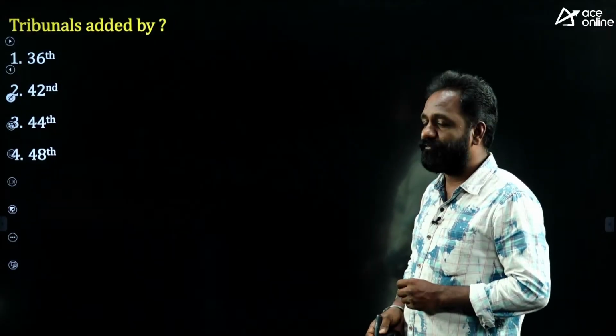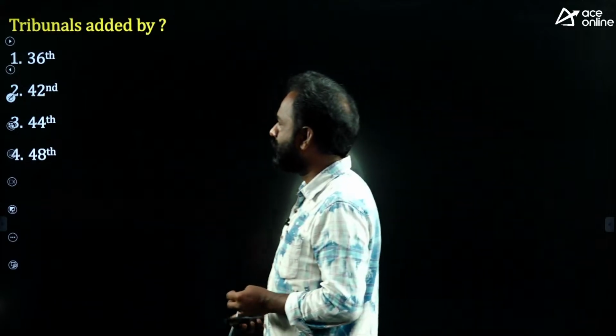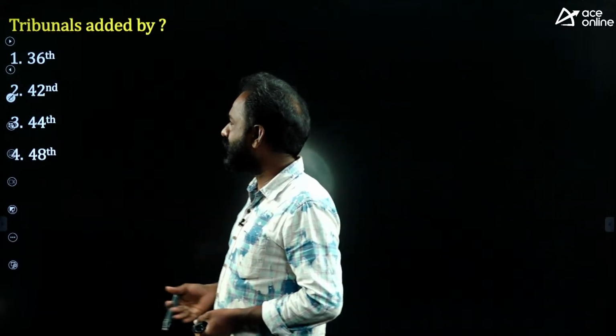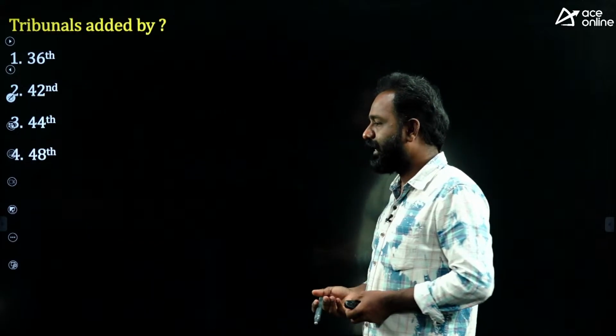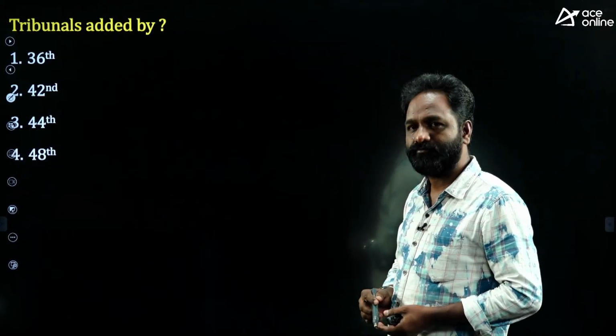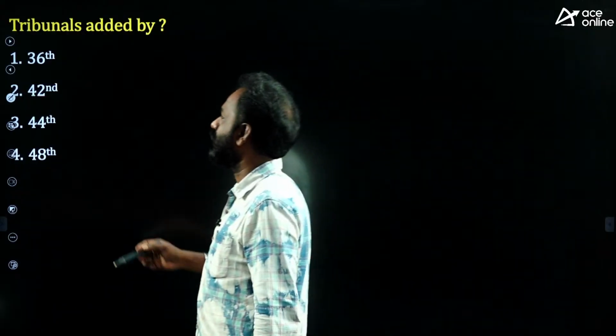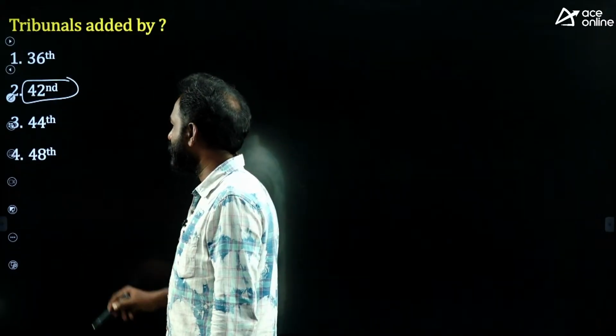So, tribunals were added by which amendment? The options are the 36th amendment, 42nd amendment, 44th amendment and 48th amendment. What is the right answer? The 42nd amendment. You know that?